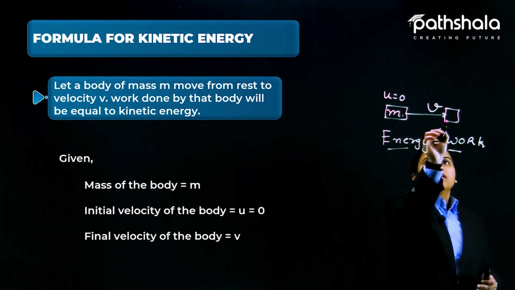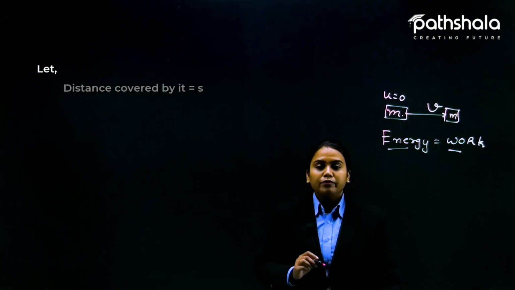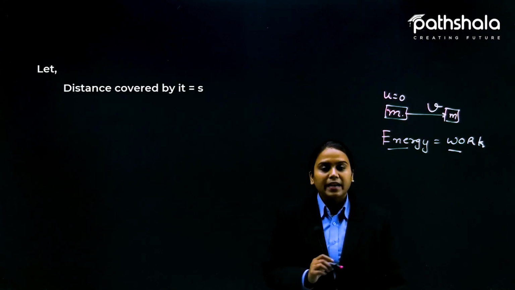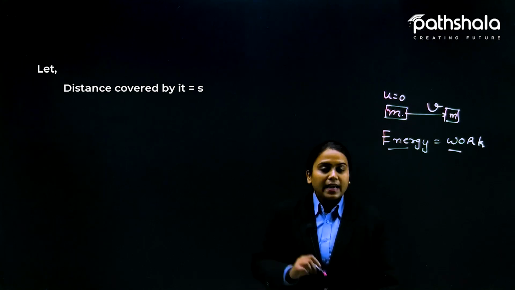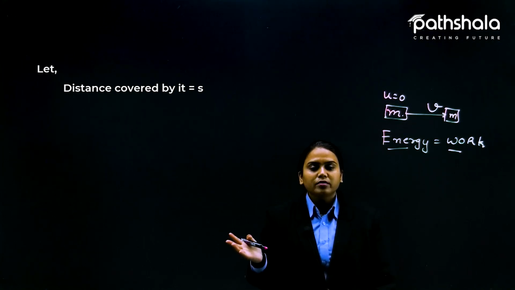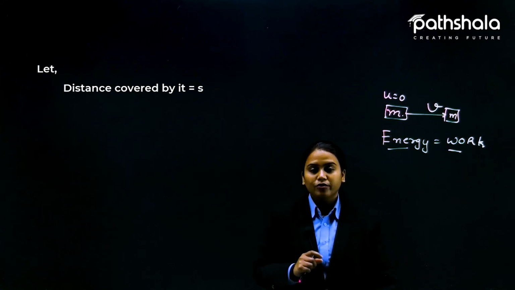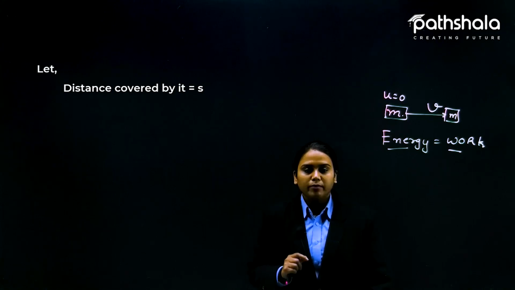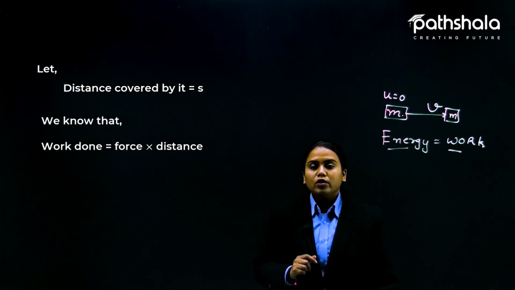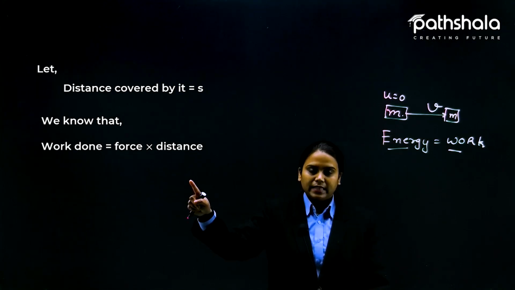To find the formula for kinetic energy, let the distance covered be s, because in the earlier chapters of force and laws of motion, we always denoted distance by the alphabet s. We know that work done is equal to force multiplied by distance.